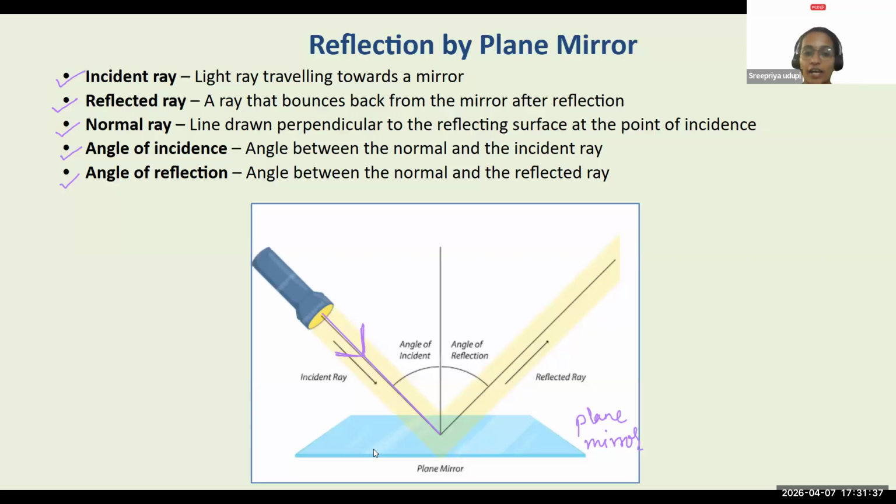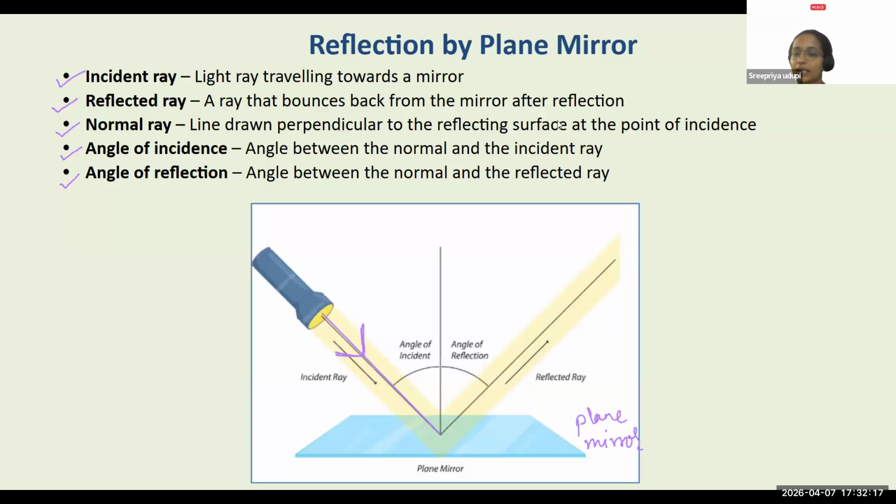So why are we using a ray here? We are using a ray to define the direction of light. For us, a ray is used to explain the direction in which the light is traveling. Light is not traveling in the form of a ray. A ray is something we consider to explain the direction in which the light travels. There are different ways in which light travels that you will slowly study as you go to higher grades. For now, a ray is used to define the direction in which the light is traveling. Correct. Yes, all of you.